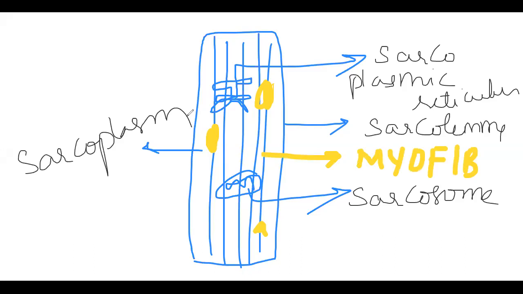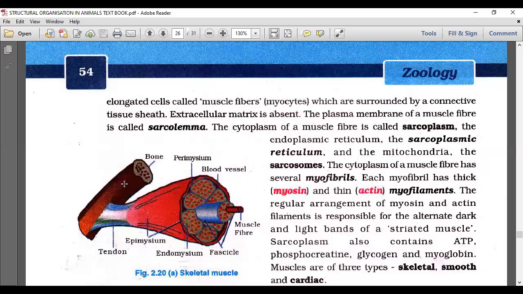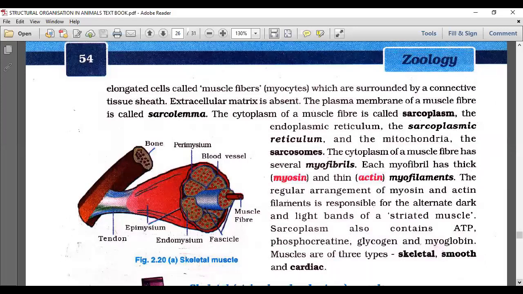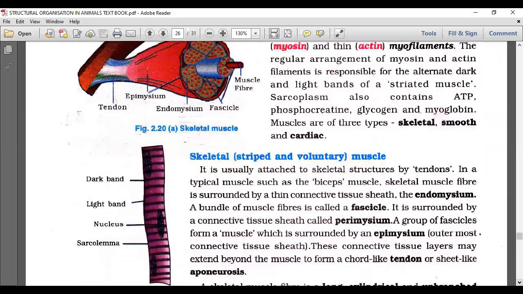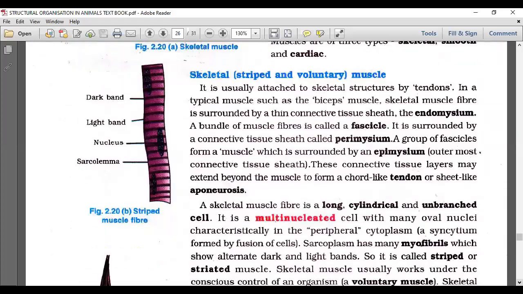We need to continue this in the locomotion and movement chapter in second year. Then the regular arrangement of myosin and actin: in these myofibrils only actin and myosin filaments are present. Their regular arrangement makes the striations, so the muscle looks striated. So now you will be able to understand these things.